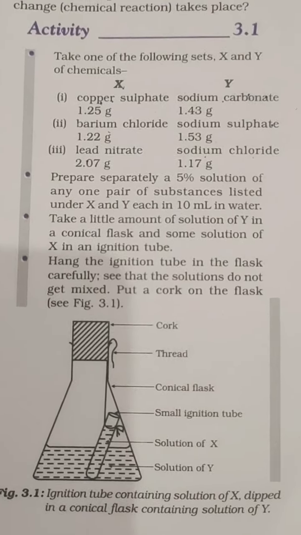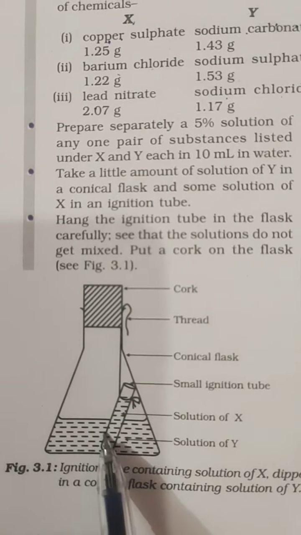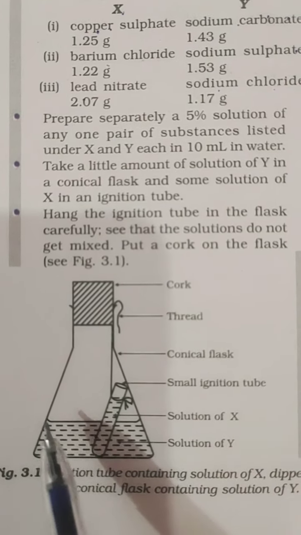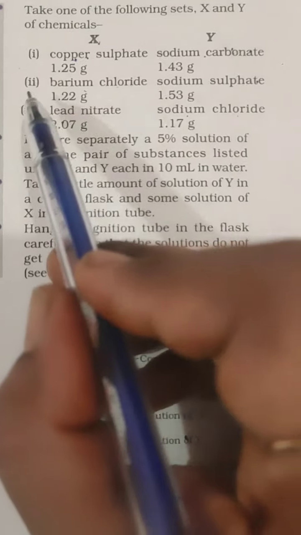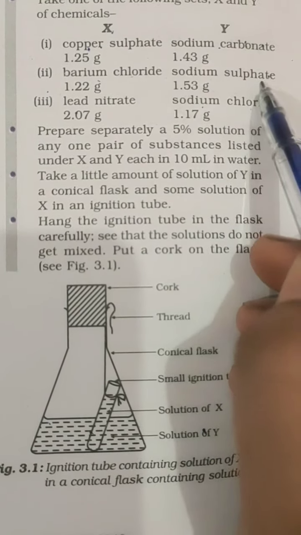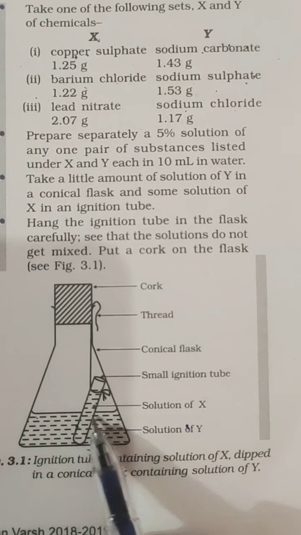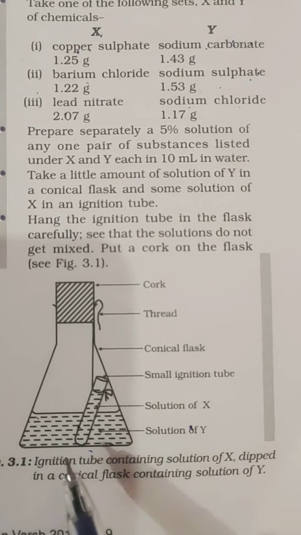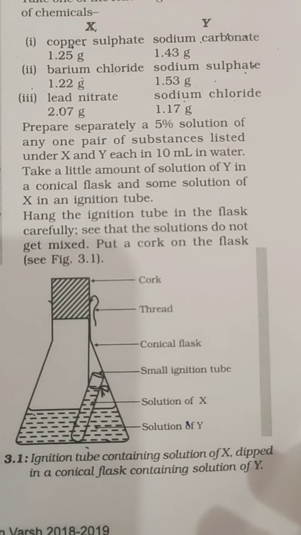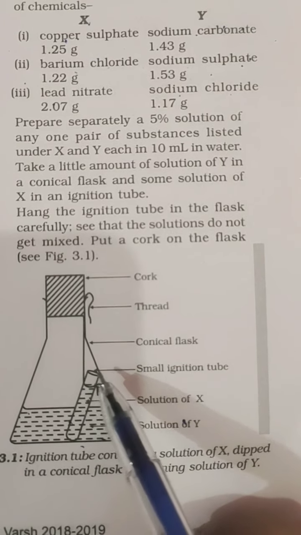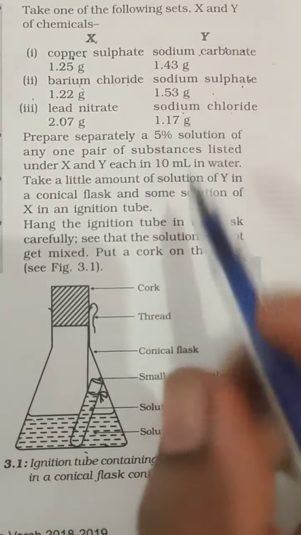For example, we take barium chloride and sodium sulfate. So here is a diagram also. We will have a conical flask like this. Into this, we will fill half of the solution Y. We take the second set, barium chloride and sodium sulfate. So here solution Y is sodium sulfate in this conical flask. We will dissolve this sodium sulfate. It is in liquid form, aqueous form, and in this test tube we will have solution X. Let's say barium chloride in this test tube.